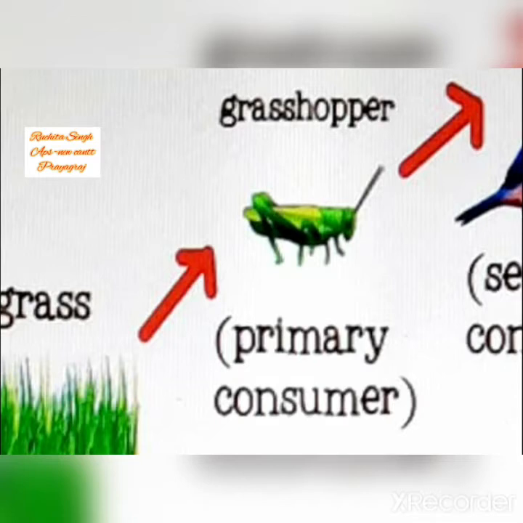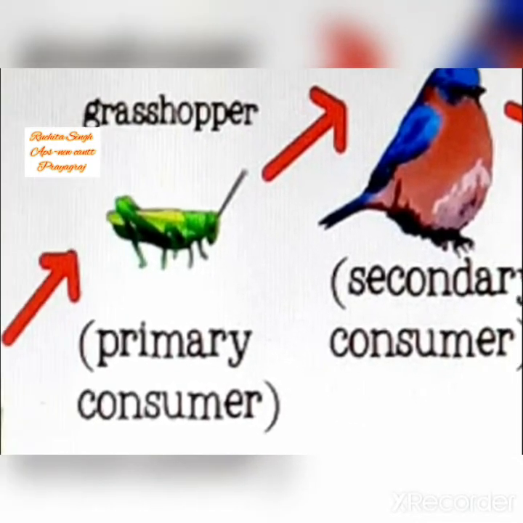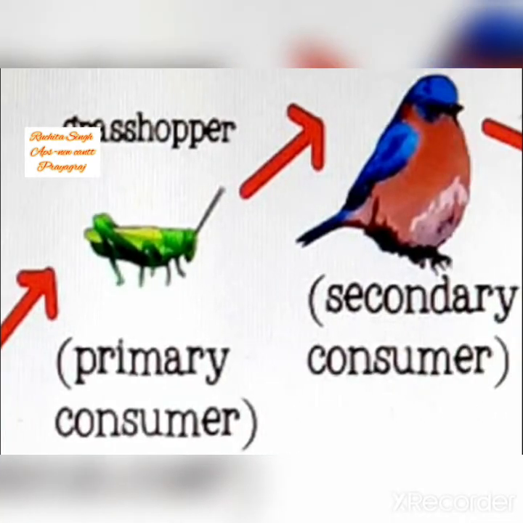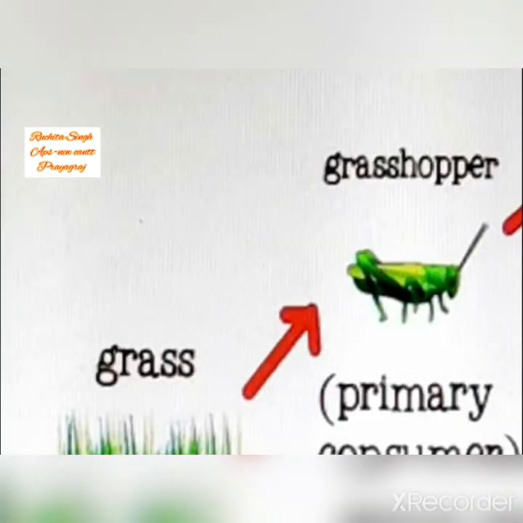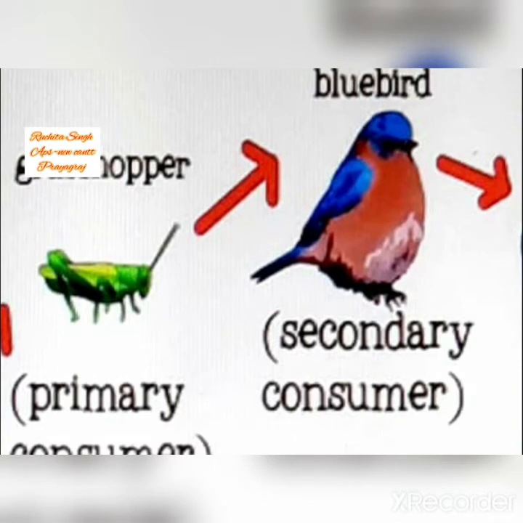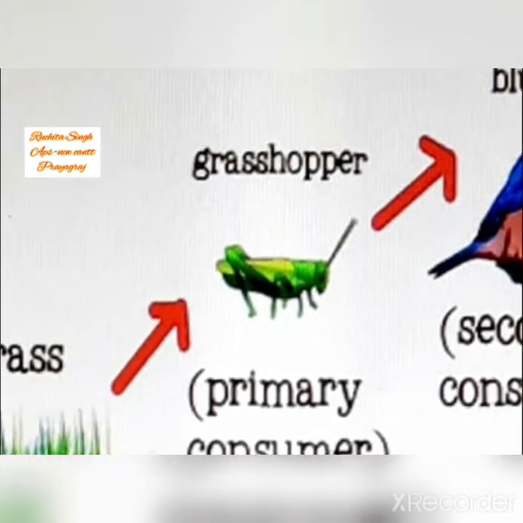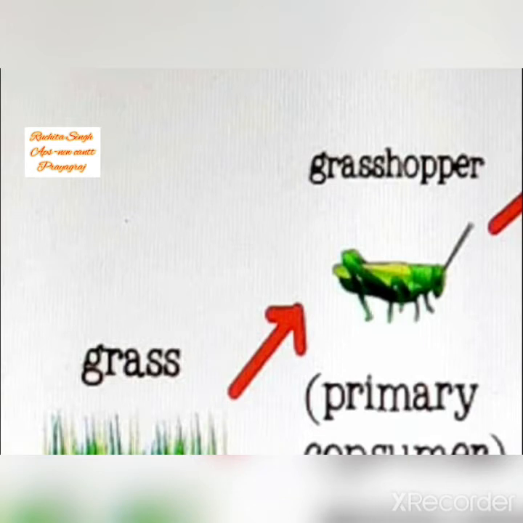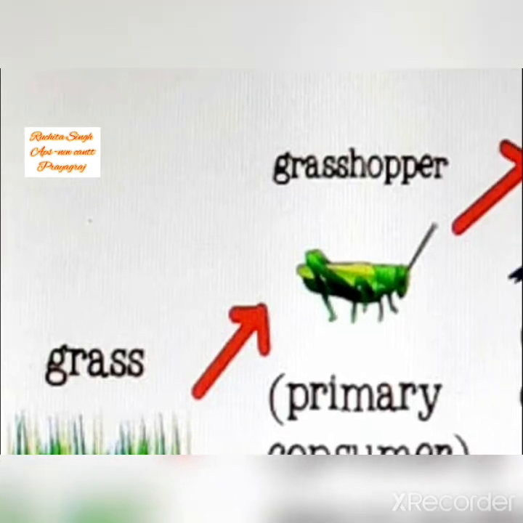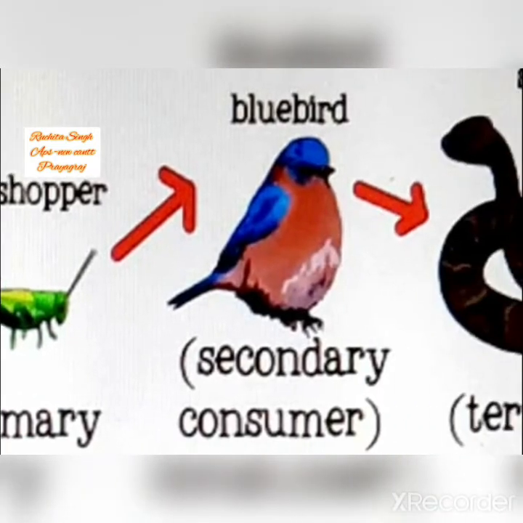Now, in turn, who eats grasshopper? Bluebird or some other bird comes and eats the grasshopper. So children, grasshopper has eaten the grass and some other bird has eaten the grasshopper. So children, you can see that first grass was producer, then grasshopper was primary consumer, moving further to secondary consumer as bluebird.